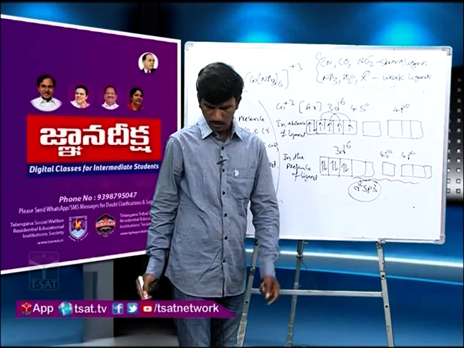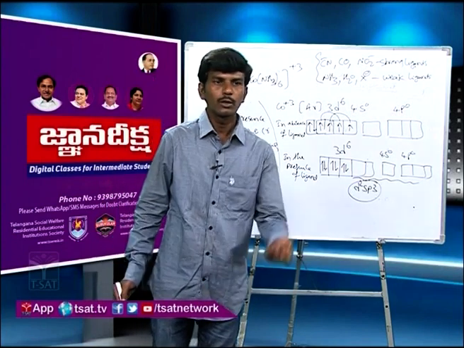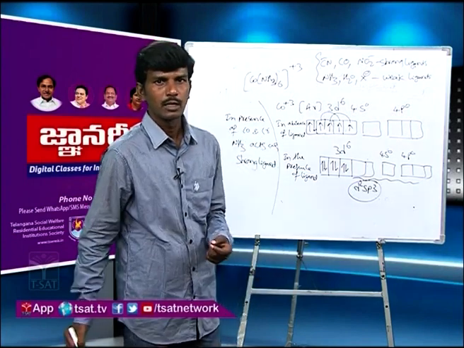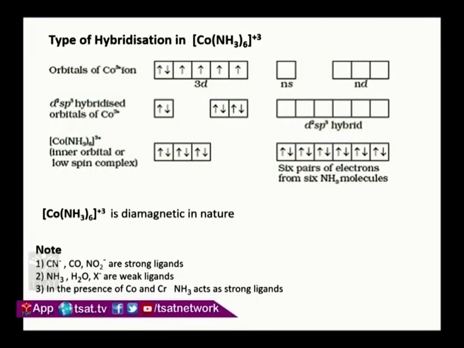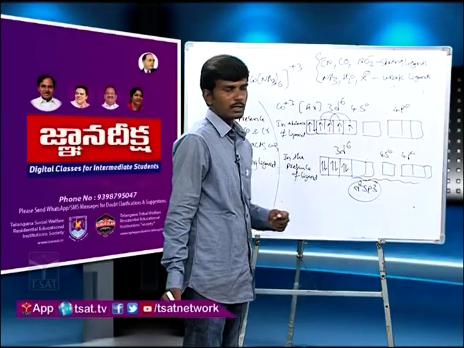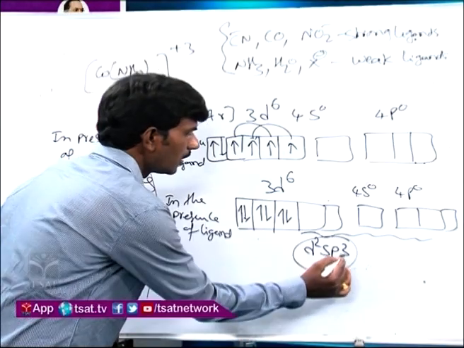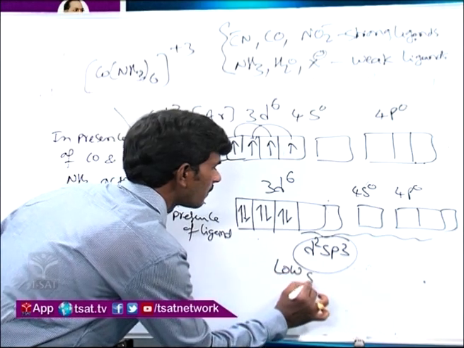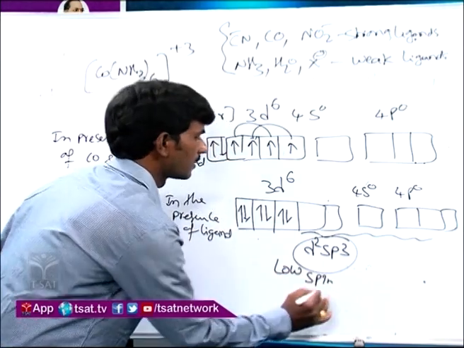d2sp3 hybridization. You can ask how Pauling knows that this pairing takes place. He knows that the magnetic moment for this complex is 0. So the only way to explain it is that this pairing should happen. Then only we can say it is diamagnetic in nature. d2sp3, it is a low spin complex.